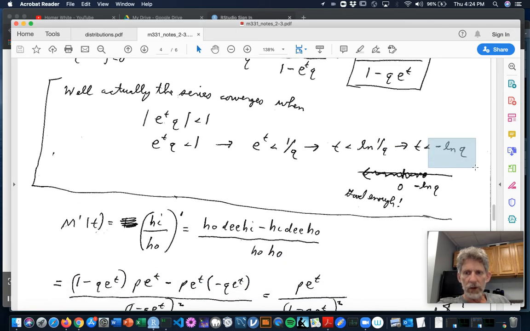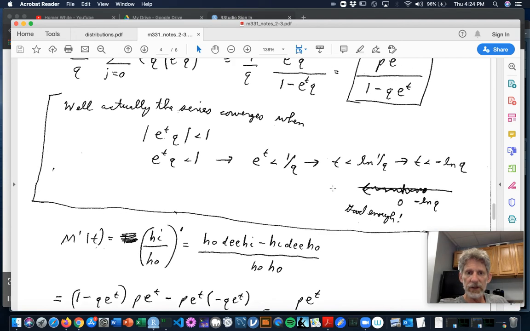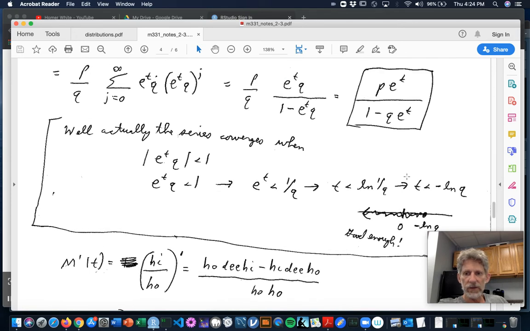Now, minus log of q is actually a positive number, because q is between 0 and 1, and the log of something between 0 and 1 is a negative number. So minus it is really a positive number. So we get convergence as long as t is less than that positive number. So we definitely have convergence in an interval around 0. I can pick any t that's less than minus log q, and I'll have convergence in that interval. So we totally have a moment generating function here, and it's defined for all of these t's.